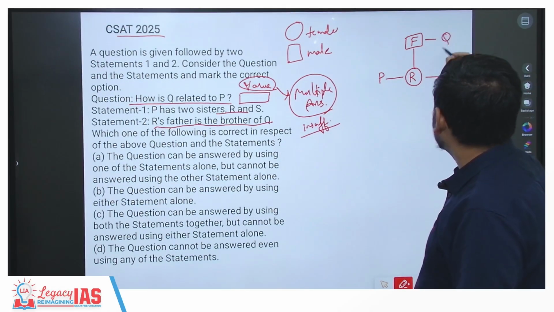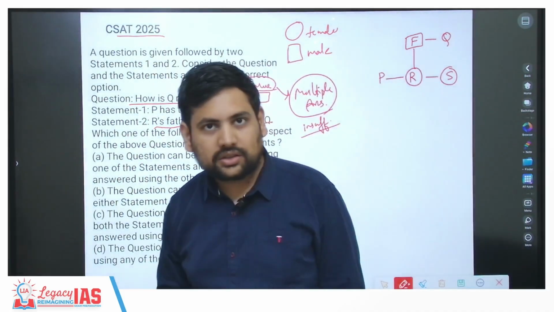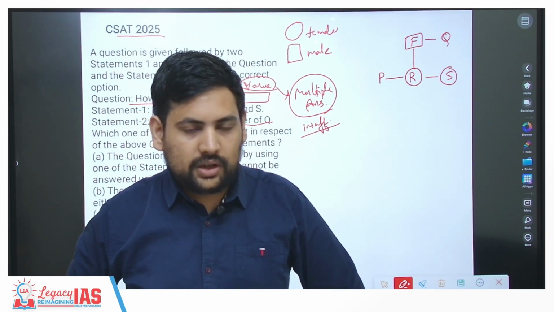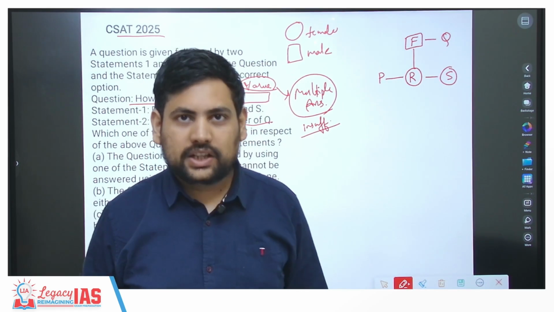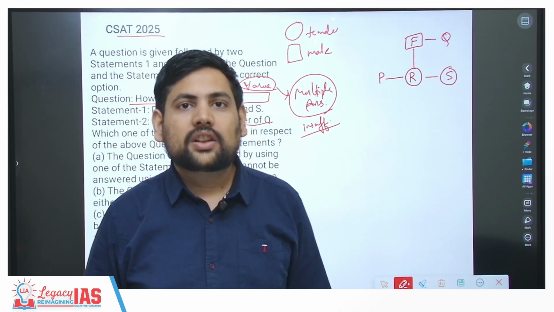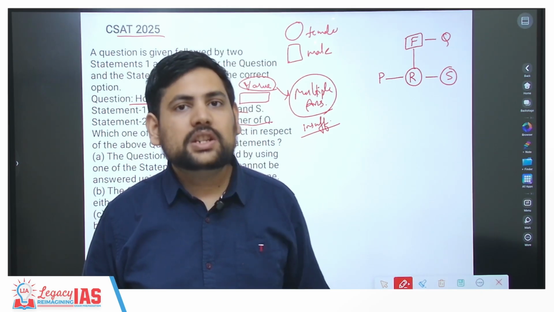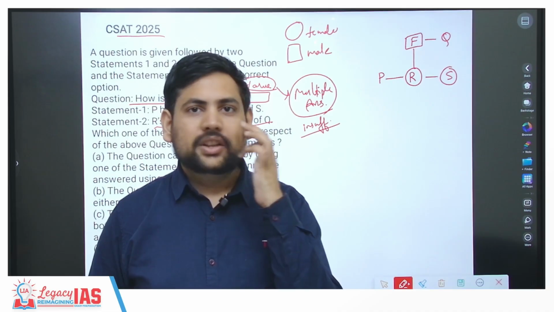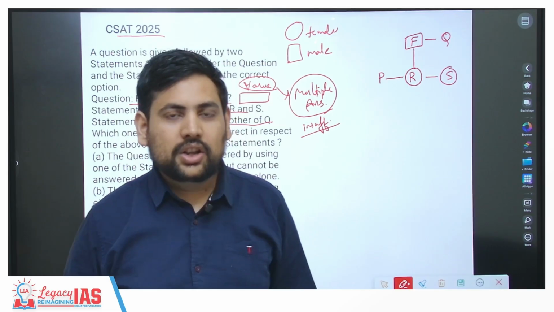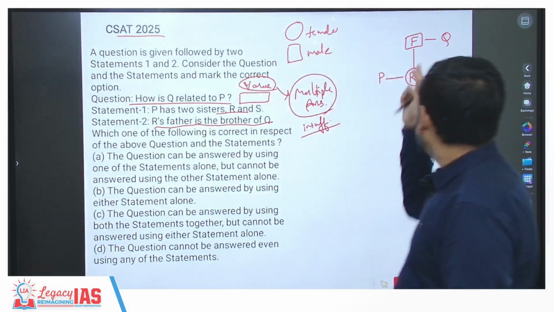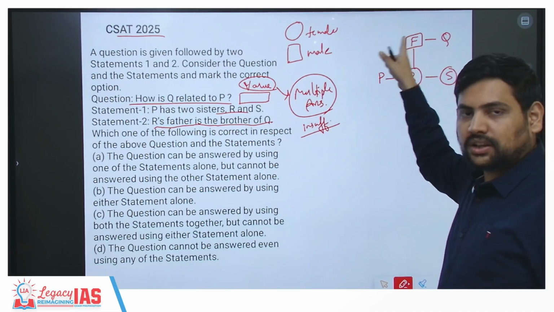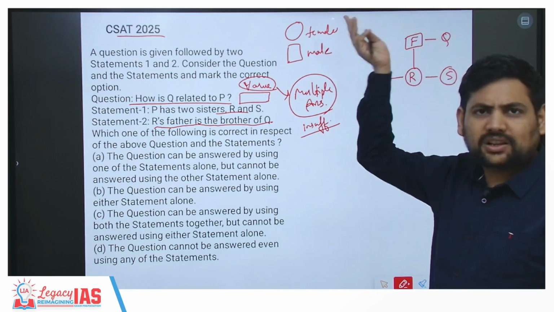Now, do I know the gender of Q? No, I don't know. Correct? Like, if I tell you that I am brother to one of my siblings, what does this mean? Do I have a sister or a smaller brother? Do you know this? No, I am just telling you I am brother to one of my siblings. Now you don't know if it is a girl that I am talking about or a boy. So in sibling relations, you will only know here that R's father is the brother of Q. So he is male, but I don't know Q. Q can be a female, can be a male.